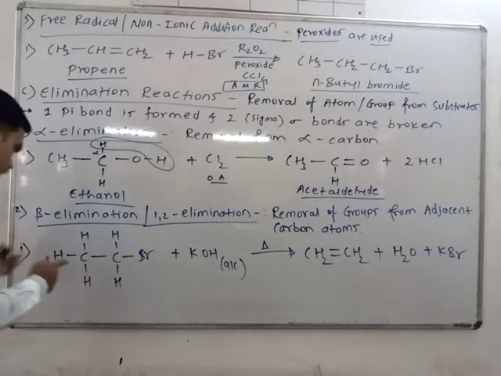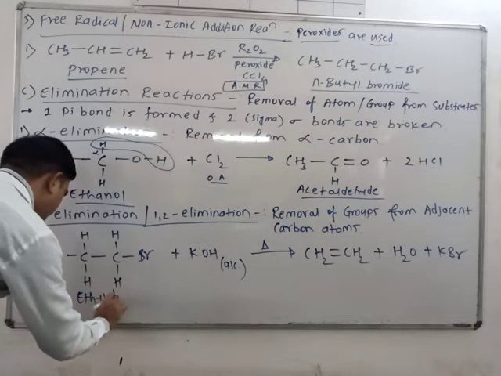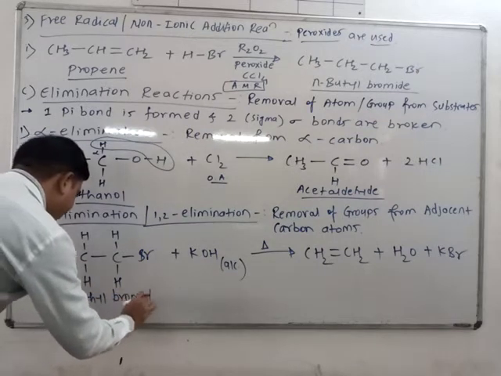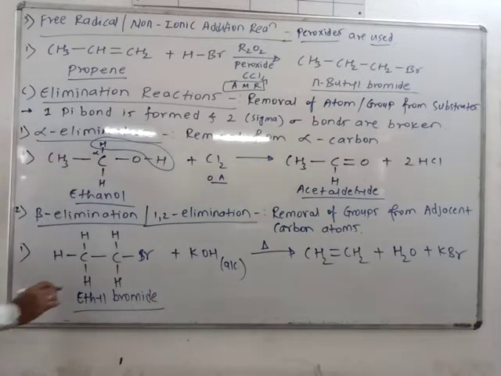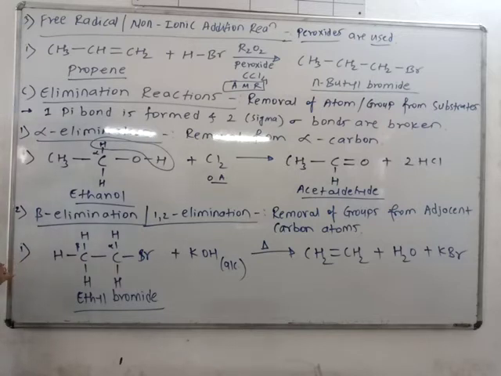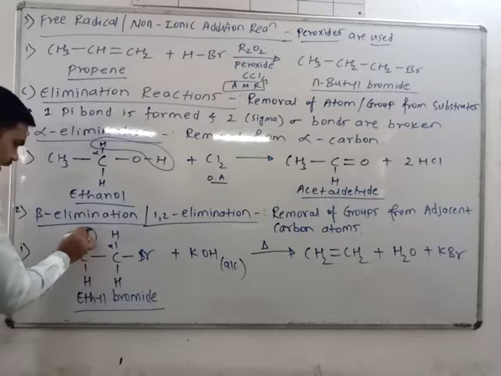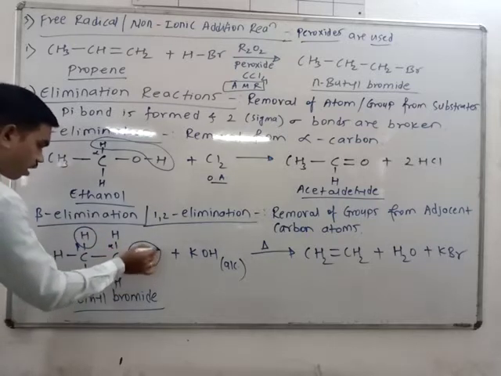This is ethyl bromide. Okay. So this is the alpha carbon, this is beta carbon. Okay. So H from beta and Br from alpha.